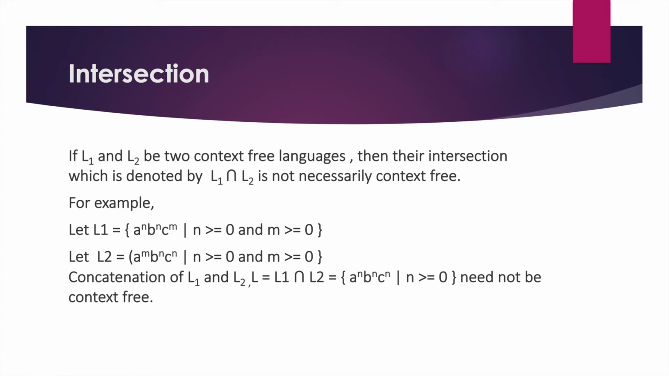And the next language is a^m b^n c^n, which means the number of b's and the number of c's are the same. So if we concatenate these, we would get a language that is a^n b^n c^n, which means the number of a's equals the number of b's equals the number of c's. This is not context free, because in a pushdown automaton we can have only one stack, and it is not possible to make this language using only one stack. So this language is not context free.